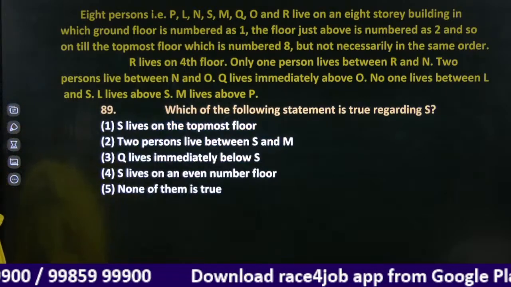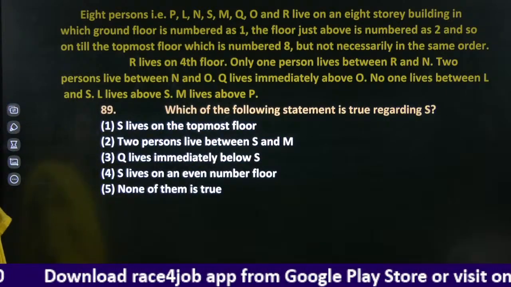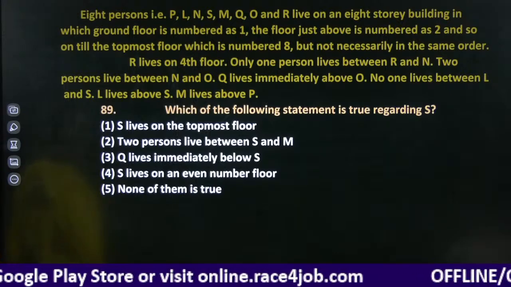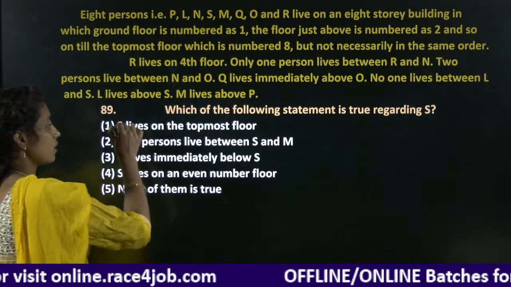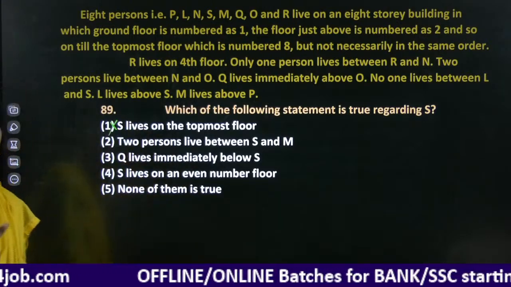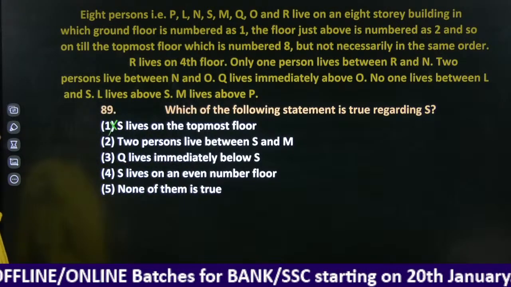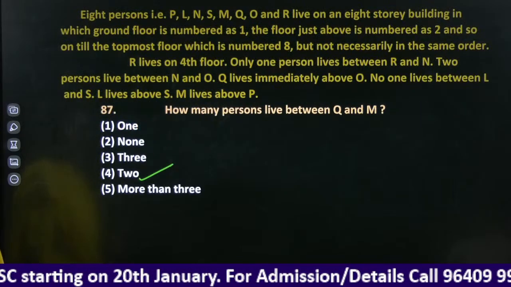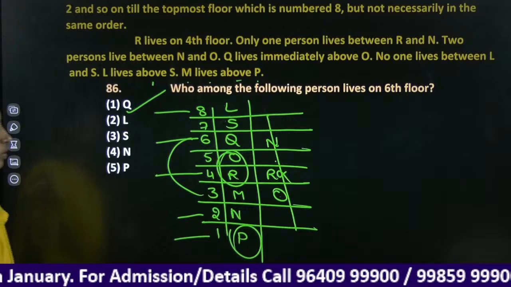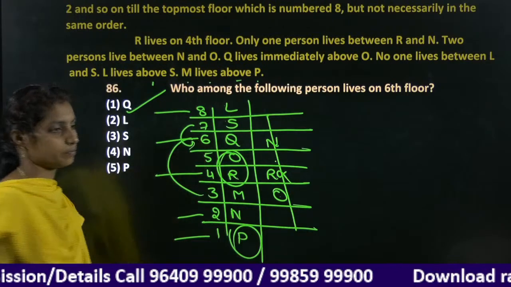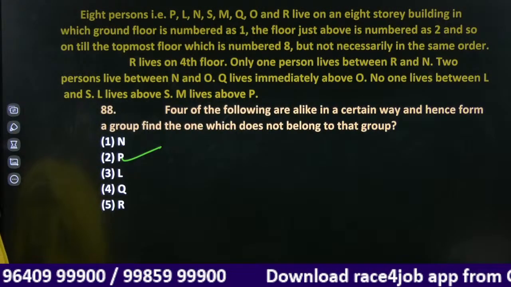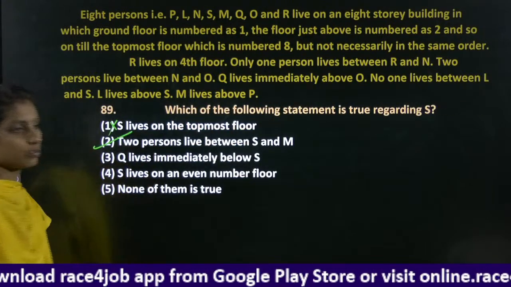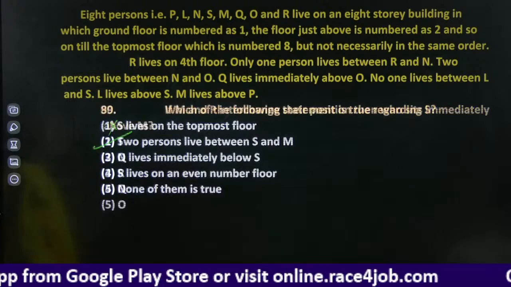Which of the following statement is true regarding S? True regarding S. S lives on topmost floor? No. S lives on a second floor. Q lives immediately below S. Yes, Q lives immediately below S. Option 2. Yes, Anita, it is option 2.